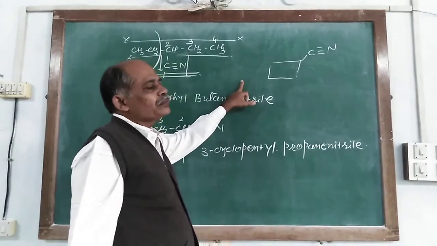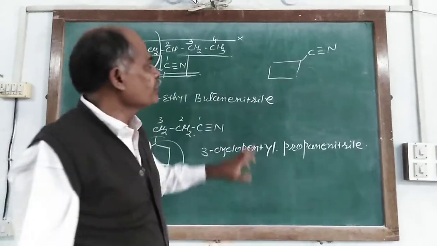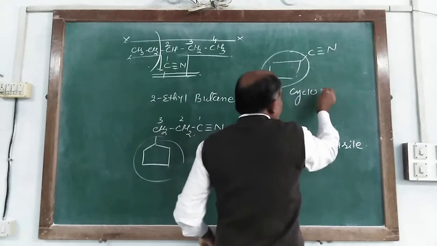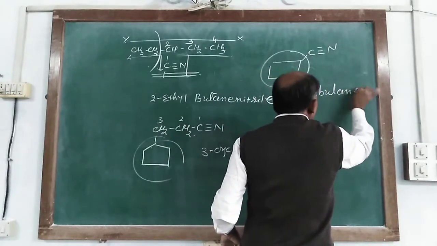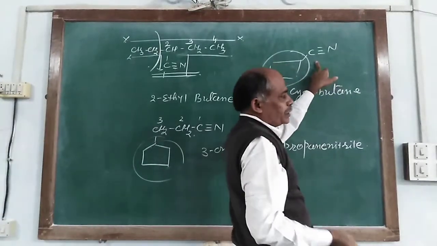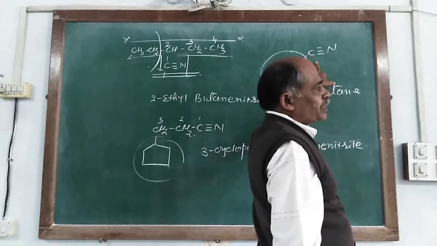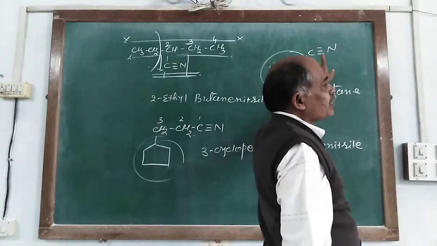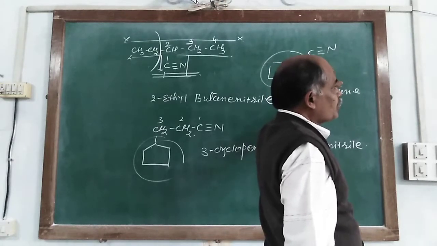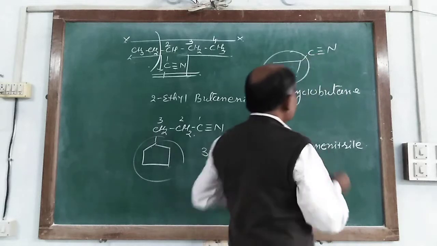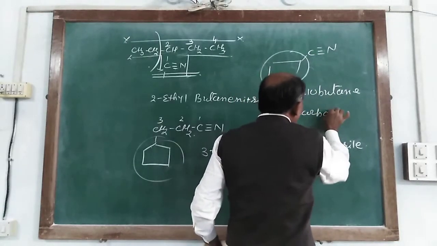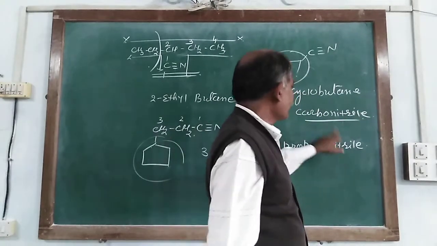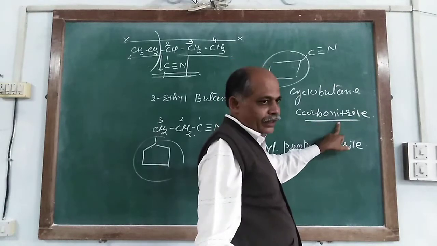So at that time it is named as cyclobutane, and for the terminal group it is carbonitrile. Here we do not use nitrile, but it is used as carbonitrile.